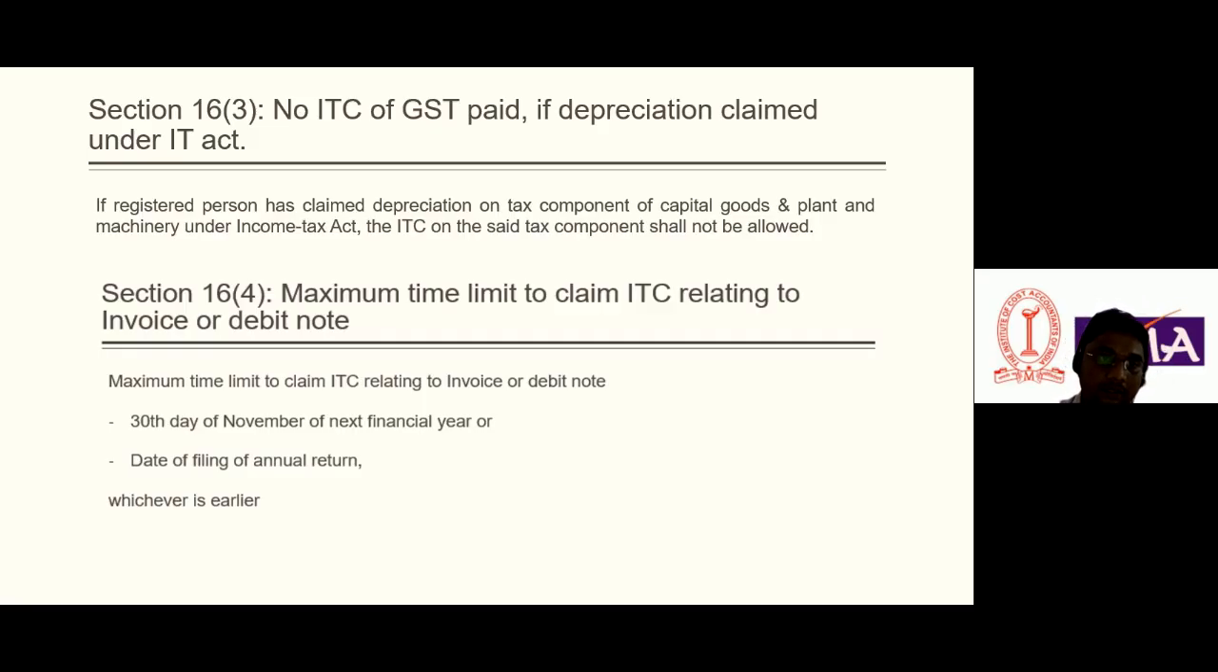What is the maximum time limit? You can avail the ITC till the 30th day of November of the next financial year. For example, if someone has received services under RCM in 2024, he has to avail the ITC before the 30th day of November of the next financial year, which means before the 30th day of November 2025. But in 2026, he got to know he forgot to pay the RCM liability. The concerned authority issued the notice. He agrees he will pay the liability, no doubt, but he should be eligible to claim the ITC, otherwise it would be a cost for the registered person.